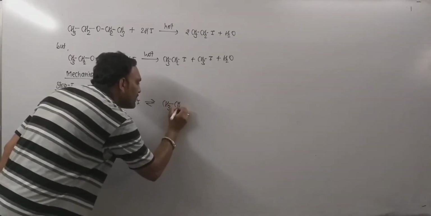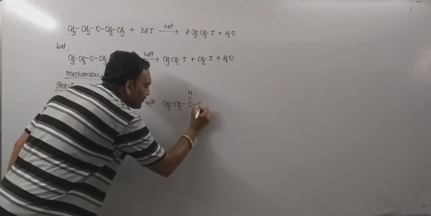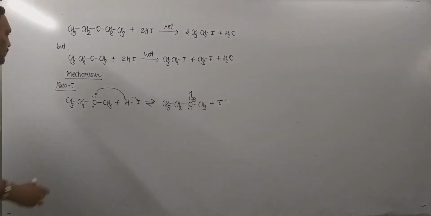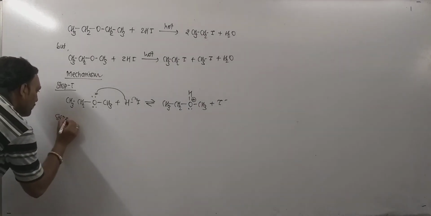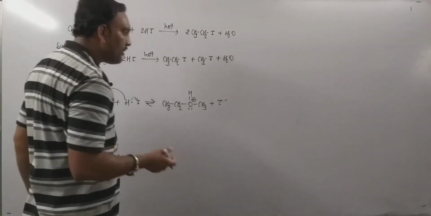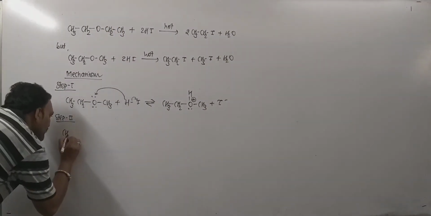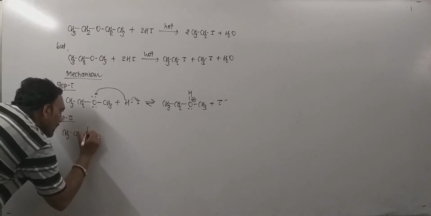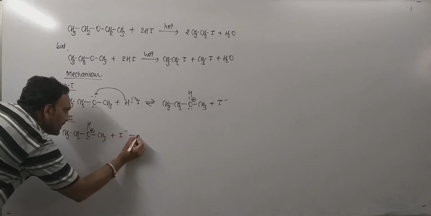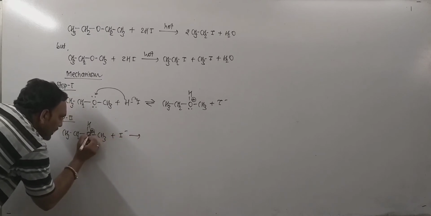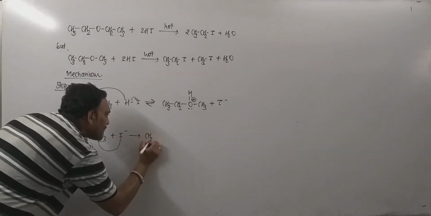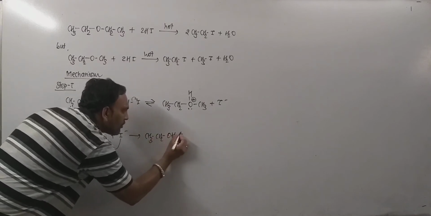which leads to the formation of the oxonium ion. The oxonium ion so obtained can be written along with the iodide ion. Now, in step number 2, the least substituted alkyl group gets attacked by the halide ion. This step is an SN2 step. Thus, the oxonium ion so obtained can be given as, and remember, this carbon is least substituted. Thus, departure of ethyl alcohol takes place, and the iodide ion attacks the methyl group, leading to the formation of ethyl